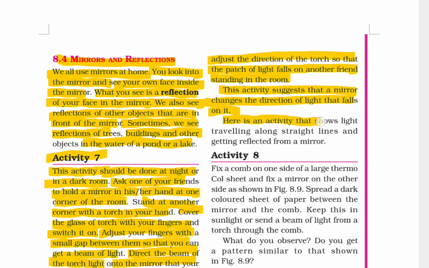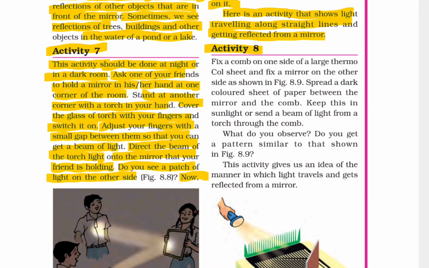Here is an activity that shows light traveling along a straight line and getting reflected from a mirror. Activity 8. Fix a comb on one side of a large thermocol sheet and fix a mirror on the other side, as shown in figure 8.9. Spread a dark colored sheet of paper between the mirror and the comb. Keep this in sunlight or send a beam of light from a torch through the comb.